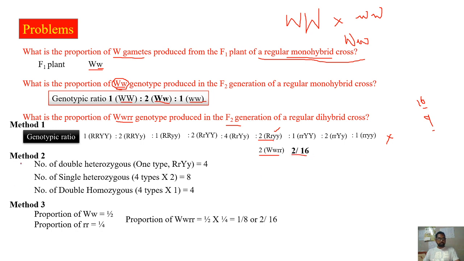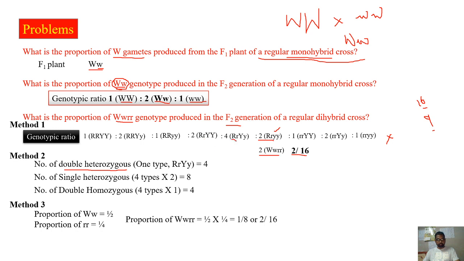But when it comes to the second method, you can directly remember that the total genotypes produced in the F2 generation of dihybrid cross will fall into three different categories. They are: double heterozygous is one possibility, which means with respect to two allelic pairs it is heterozygous.